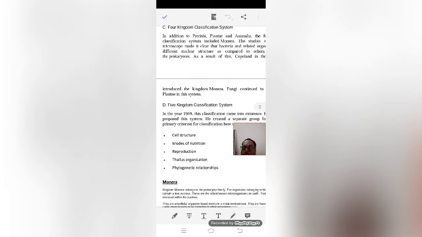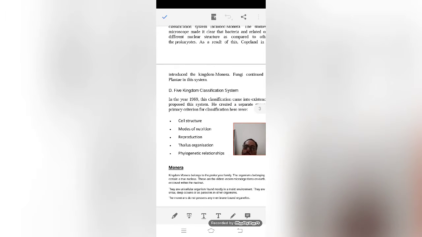Finally in 1969, the five kingdom classification came. It has now been updated to six kingdom classification, and the five kingdom classification is considered not 100% accurate, but up to a level it is the best. The five kingdom classification was done by Whittaker, on the basis of cell structure, mode of nutrition, reproduction, thallus organization, and phylogenetic, that is evolutionary, relationship.